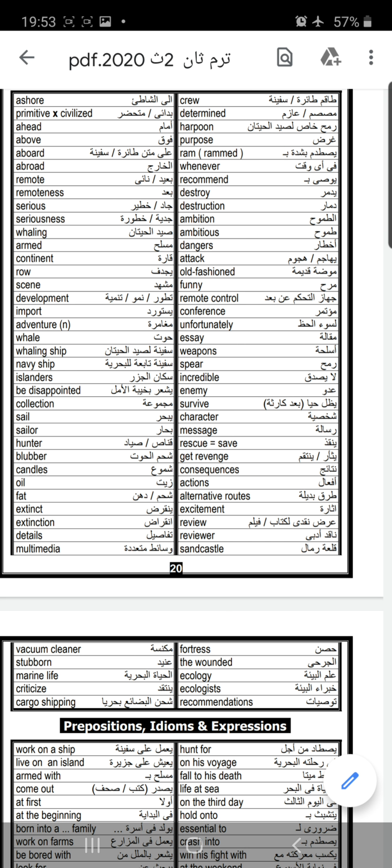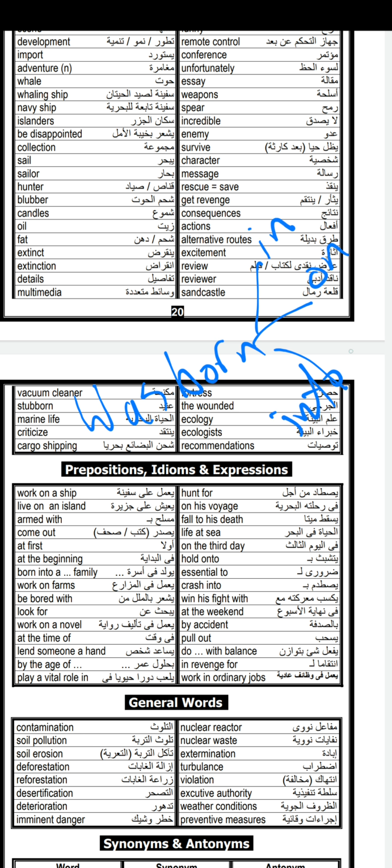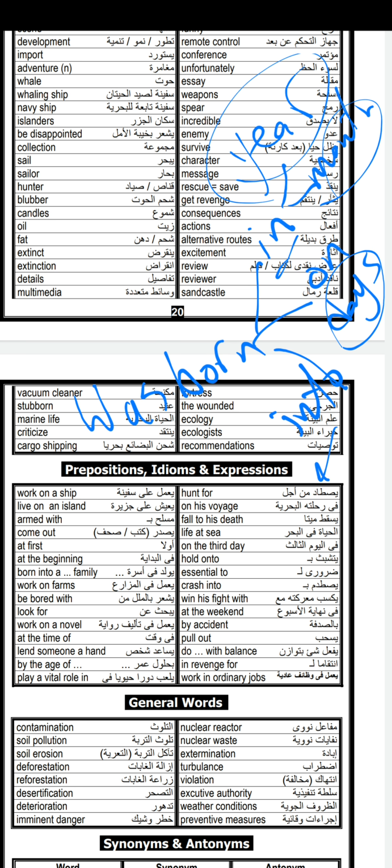The prepositions of unit 10: work on a ship, live on an island, armed with, come out, at first, at the beginning, born into a family. You have to know that we use was born. We can say was born in, on, or into. When you say in, we can use it with year or with month. On with days. Into a family: into a rich family, into a poor family, and so on.